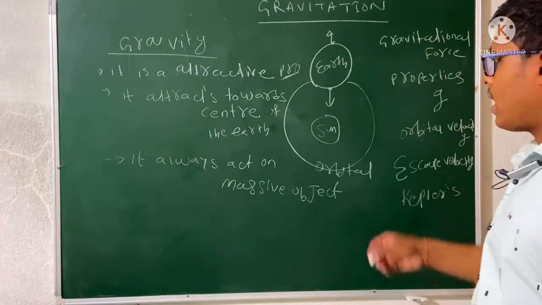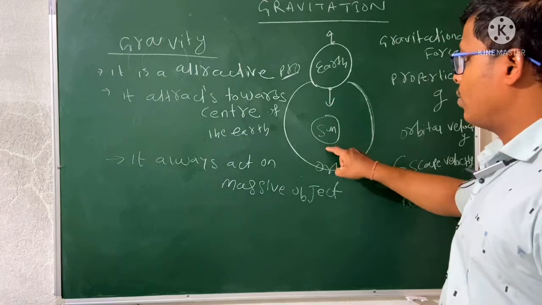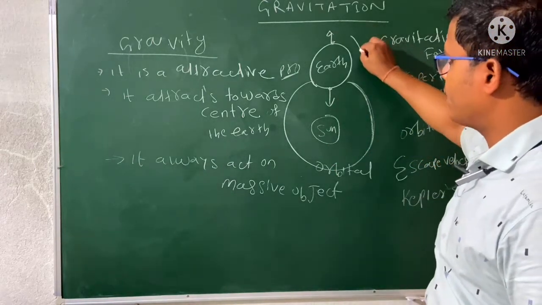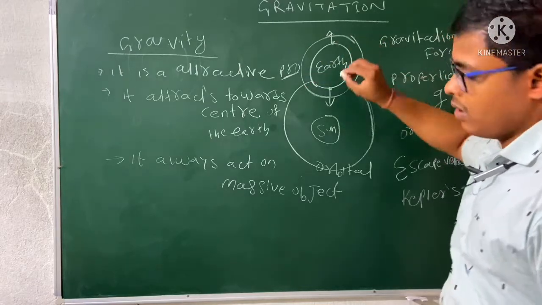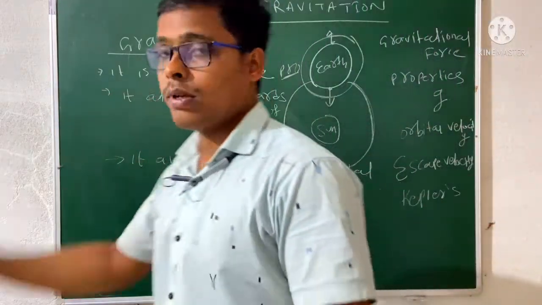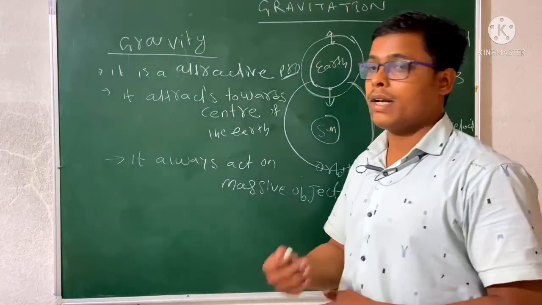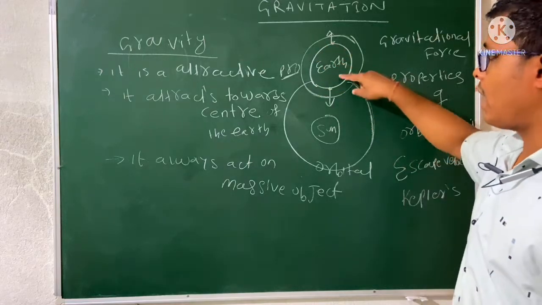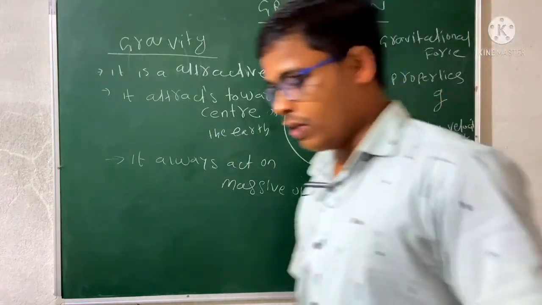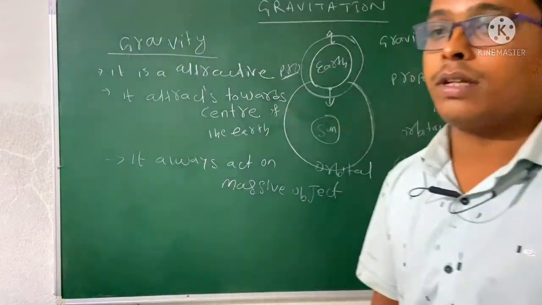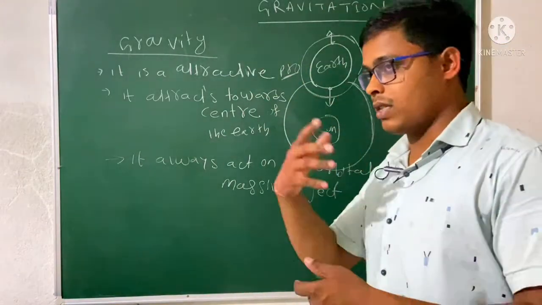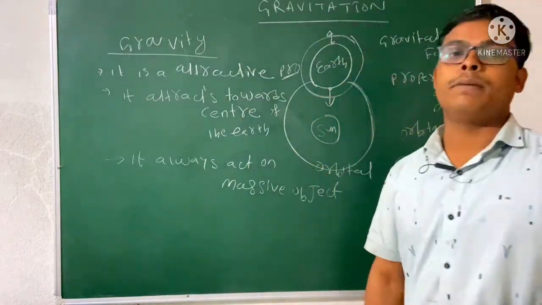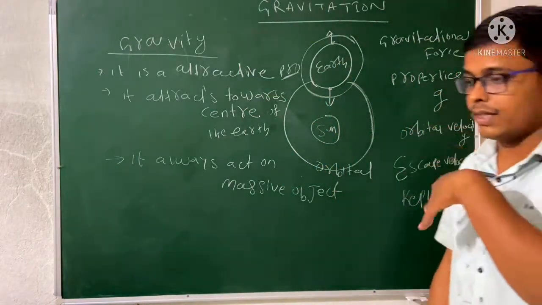So you can feel that Earth is rotating around the sun. Some satellites are also rotating around the Earth, like the BSNL, Airtel. We have some network systems. They have their own satellites. So the satellites are also revolving around the Earth. Earth is also revolving around the sun. So every system is revolving in its own path, its planet path, its satellite path, and its orbital path, by the action of gravity. Okay, so every massive object has gravity.